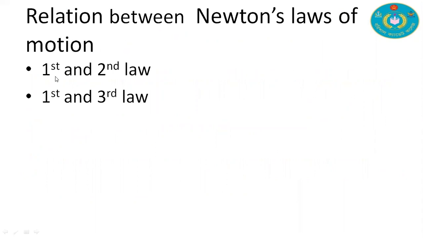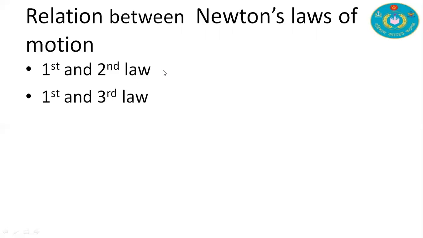Relation between Newton's laws of motion. Here we have the relation between the first law and second law, and the relation between the first and third law. If there is no external force, then a body at rest will keep at rest and a body in motion will keep in motion. And if there is a force, there is acceleration, and force is proportional to acceleration.